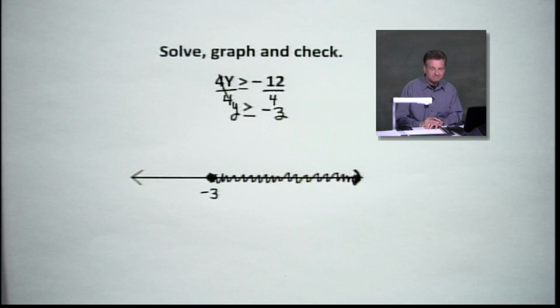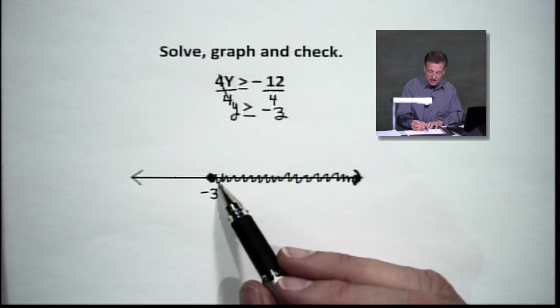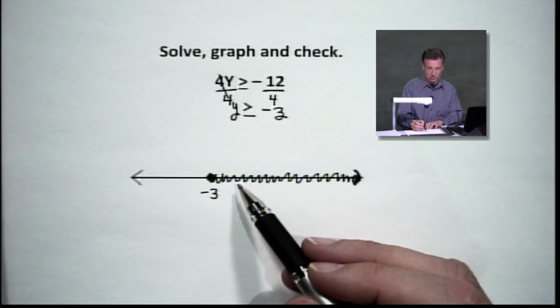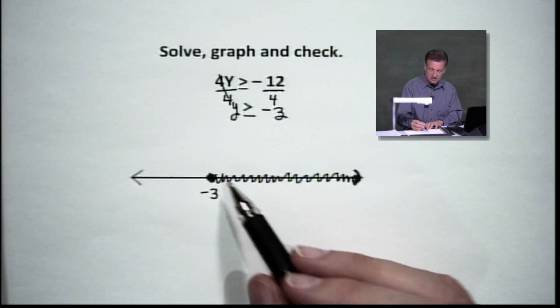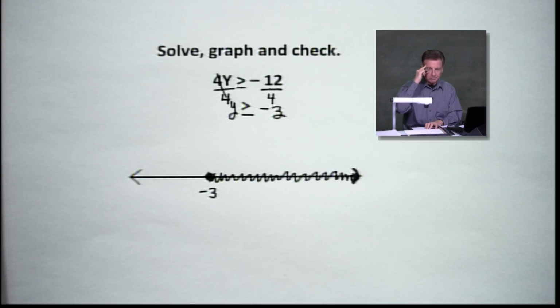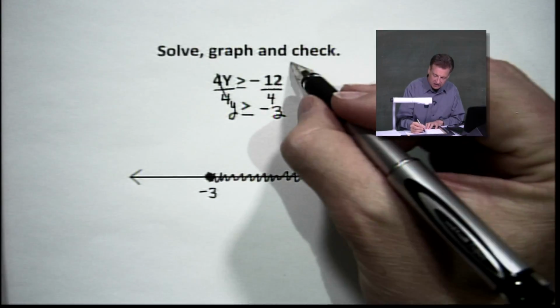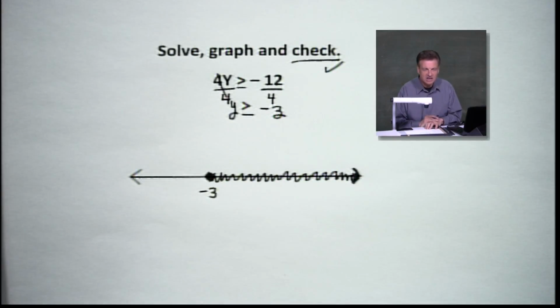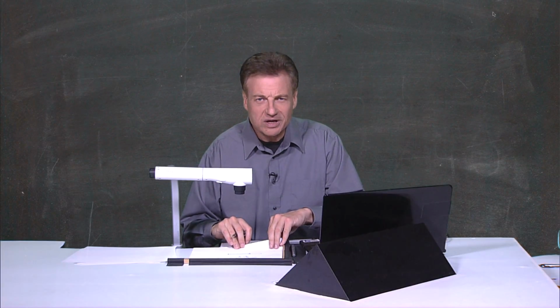Pick a point. We've solved, we've graphed, let's check. So pick a point, something greater than negative 3. How about negative 2? Now, negative 4 is not greater than, folks. Watch out. When you pick your numbers, make sure they're to the right here. So let's go with negative 2. If I say 4 times negative 2, that gives you negative 8. And negative 8 is greater than negative 12. So our check works on that one. They're easy, aren't they? They are so easy.